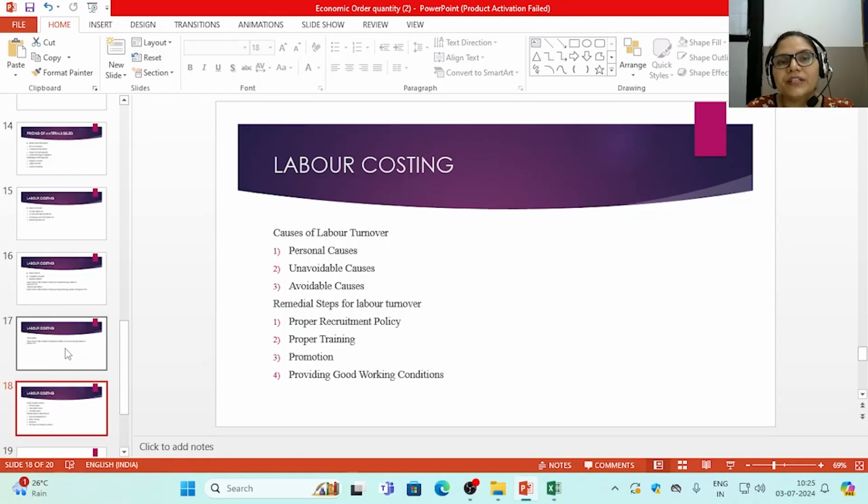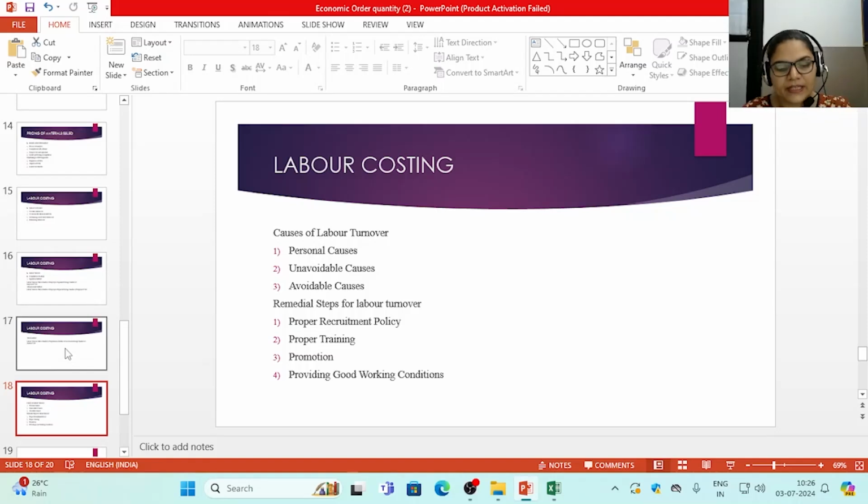Because labor turnover ratio in no way is a good sign for a firm. It should be reduced by taking some proper remedial actions, because it has a very long lasting effect in the working of the manufacturing concern, because high labor turnover is an indication of dissatisfied workers, and this will bring down the morale of the workers and productivity of the organization.